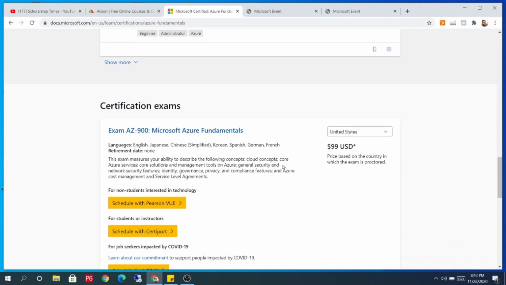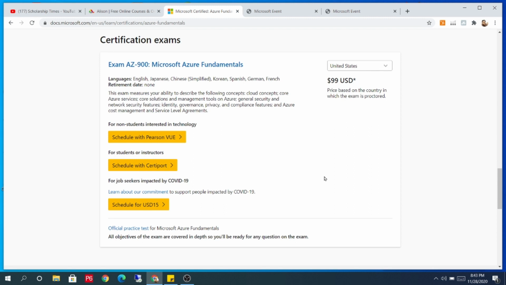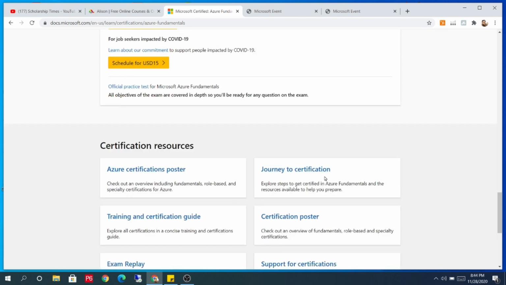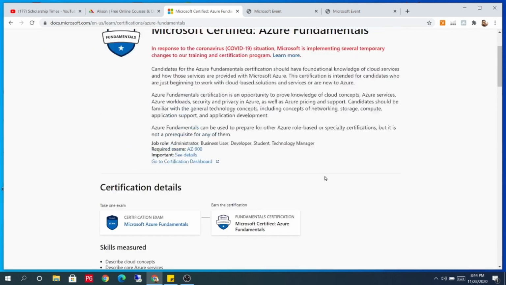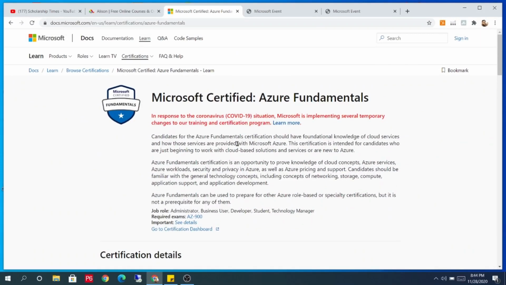The course certificate fee is 99 US dollars. You don't have to pay this fee. I will tell you how you can get the certificate for free. Hope you can understand about this certificate. The next step is how you can get this certificate for free.